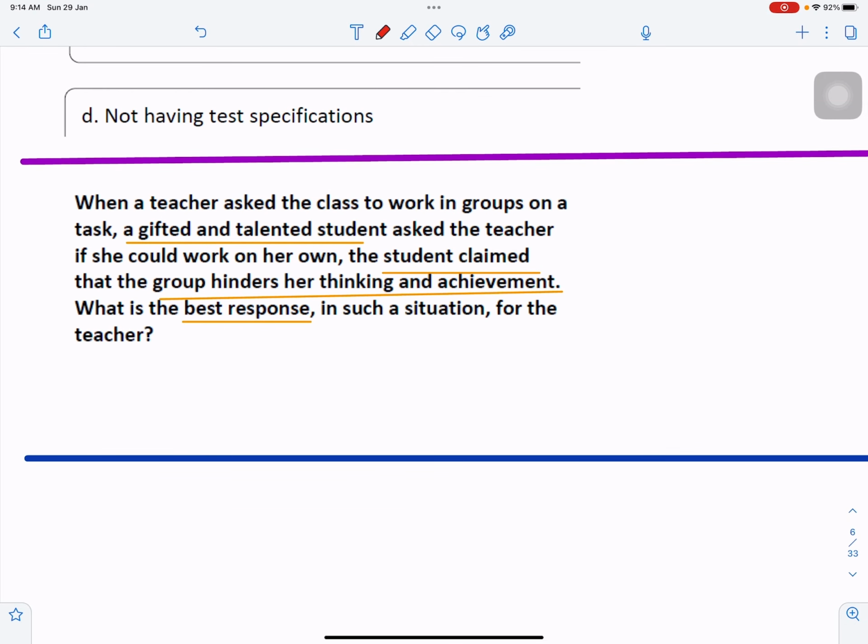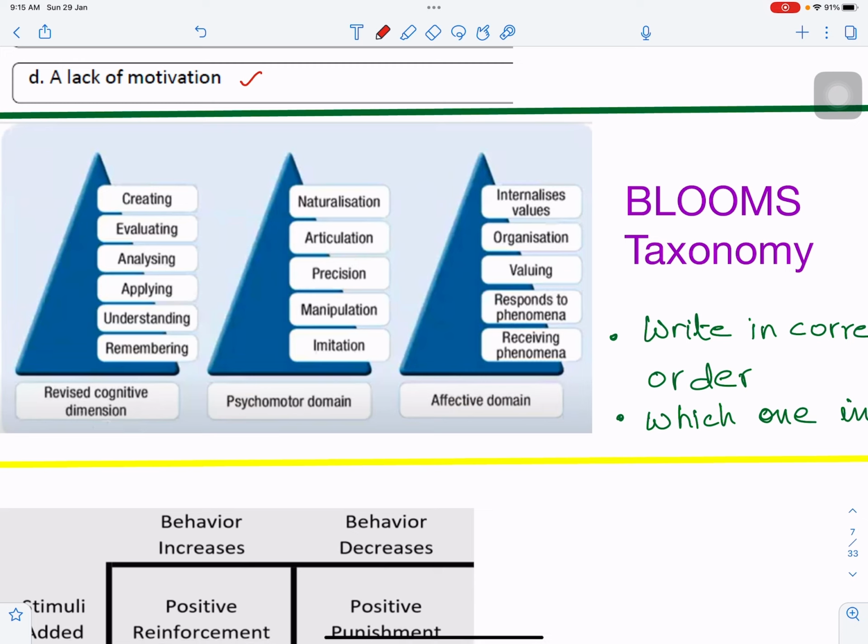Now let's see this Bloom's taxonomy. Mostly teachers remember this cognitive dimension of Bloom's taxonomy: remembering, understanding, applying, analysis, evaluating, creating. So this is the new version, right? The older one had synthesizing on the top. So first of all, you should be able to know the difference between the two.